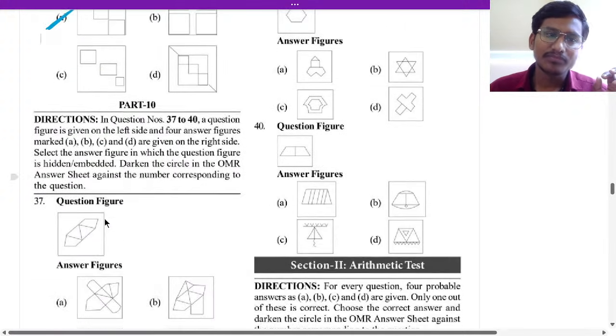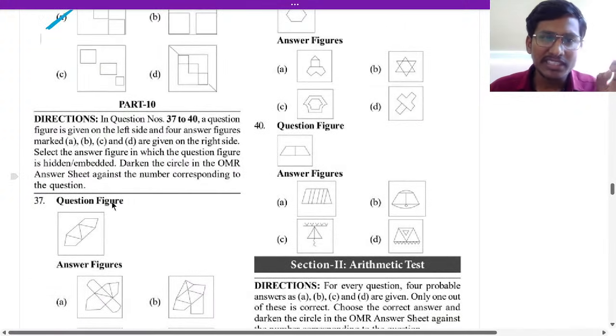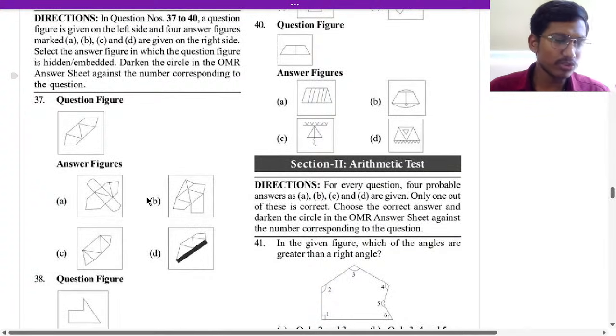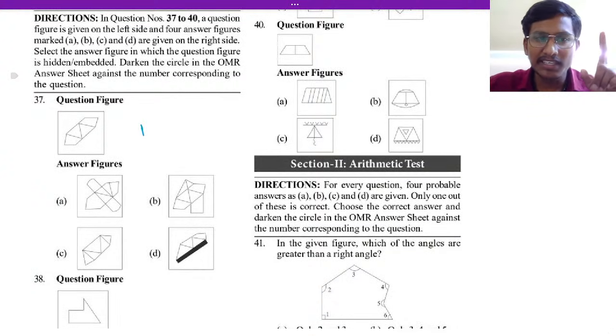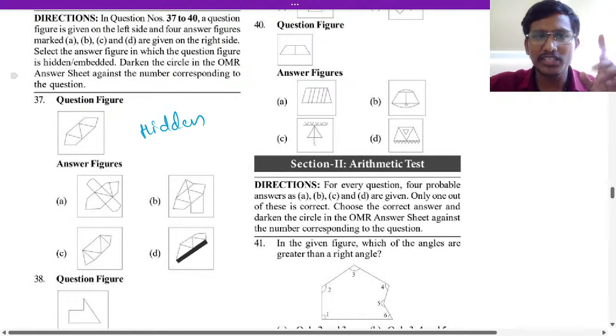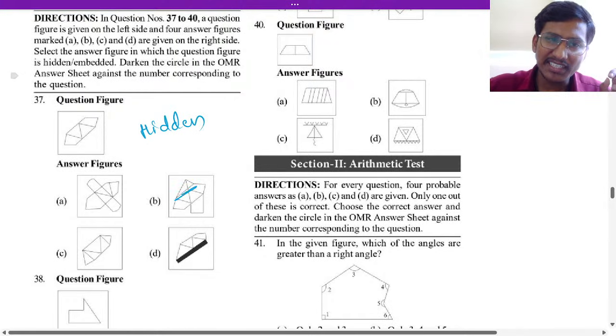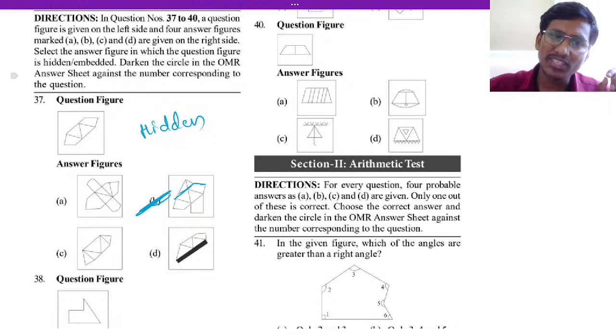Now 37. Here we have to see the hidden figure. What do you have to find? How to find it, where it is hidden. So 37 is hidden here. B is the answer, because here if you see, that will come here. And then one more line here, one more line, so it is here.